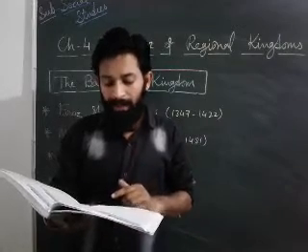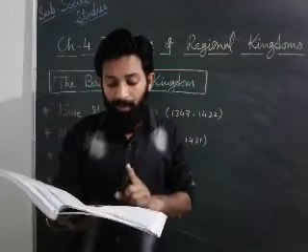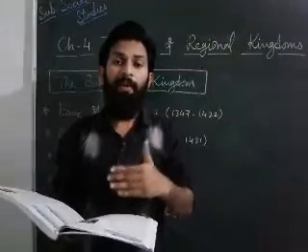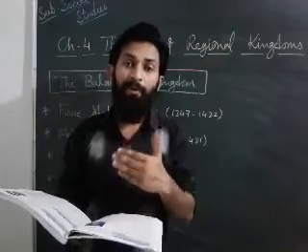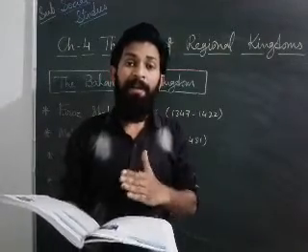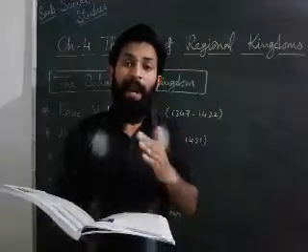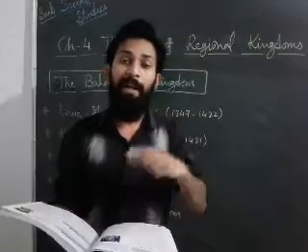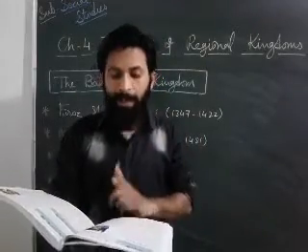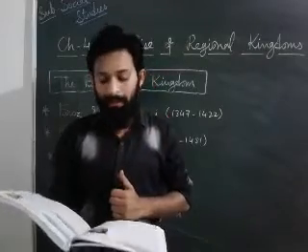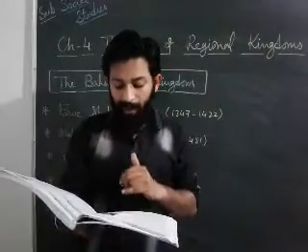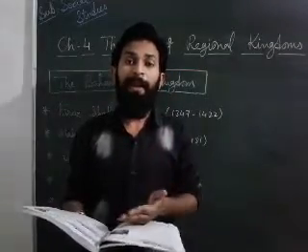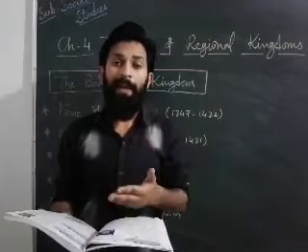The first type of tax here: revenue from land was the main source of income. It was levied according to the fertility of the soil. Fertility of land means that according to the farmer's land condition, he had to pay tax. If any farmer's land had much more fertility than others, then he had to pay much more tax than anyone else. If he was selling any type of goods, then also he had to pay tax. Otherwise, if he was selling property, goods, or on profession, marriage or something like that, if any farmer's daughter or son was getting married, then also he had to pay tax at that time.